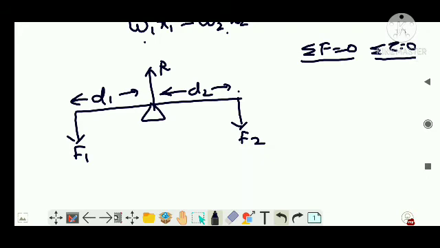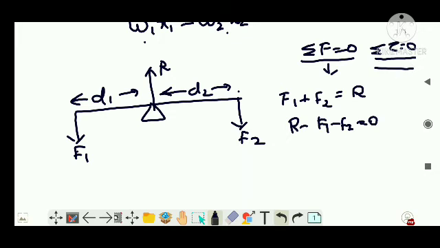So translational equilibrium means the sum of forces should be equal. So I can say F1 plus F2 is equal to R, or I can say R minus F1 minus F2 is equal to 0. Similarly, for rotational equilibrium, the torque is equal to 0.